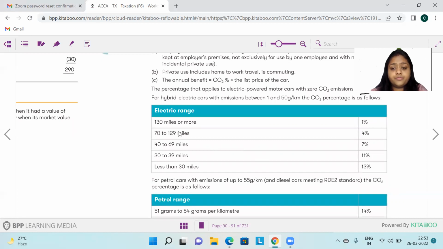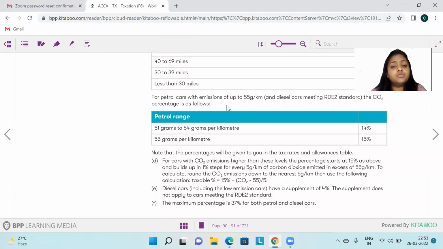If the distance traveled is 130 miles or more, the percentage is 1%. If it is between 70 to 129 miles, it is 4%. 40 to 69 miles, 7%. 30 to 39 miles, 11%. Less than 30 miles, 13%. Now for petrol cars with CO2 emission of more than 55 grams, again it has also increased by 1%. So 51 to 54 grams, it is 14% now, and 55 grams, it is 15%. Post this, you do normal calculations in the same way, that is in multiples of 5.